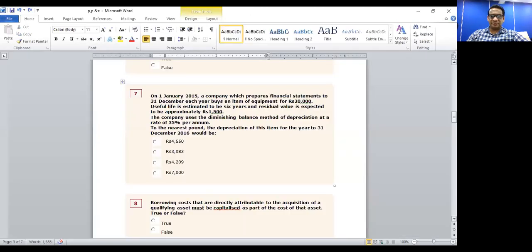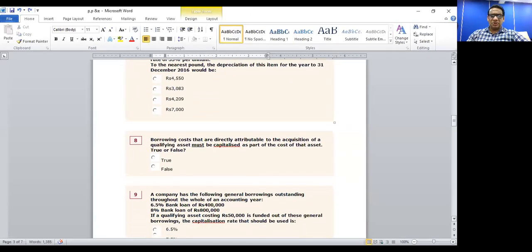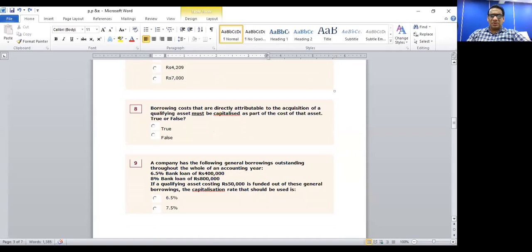Question number 8. Borrowing costs which are directly attributable to the acquisition of a qualifying asset must be capitalized as part of the cost of the asset. Yes. If there's a borrowing cost that you can directly identify for the acquisition of a particular asset, that has to be capitalized as a part of the cost of the asset. So the correct answer is answer 1. That's a true statement.